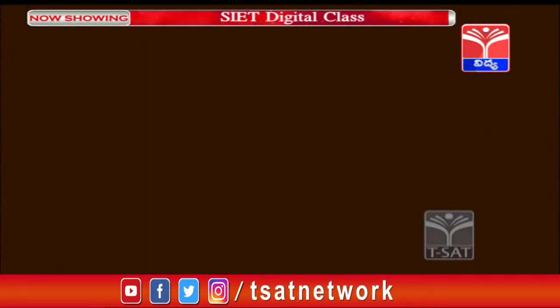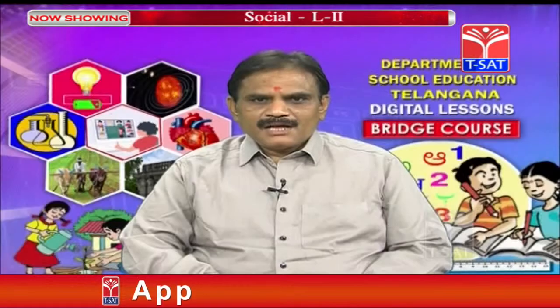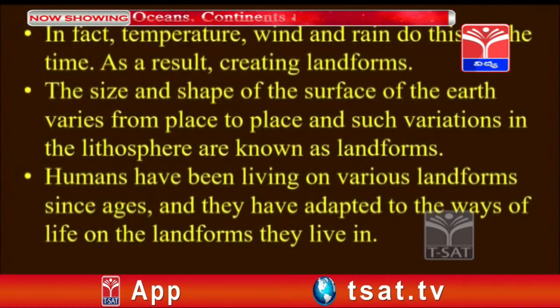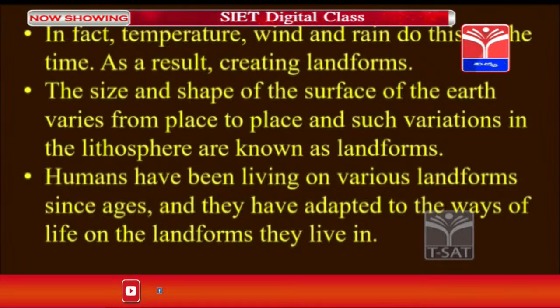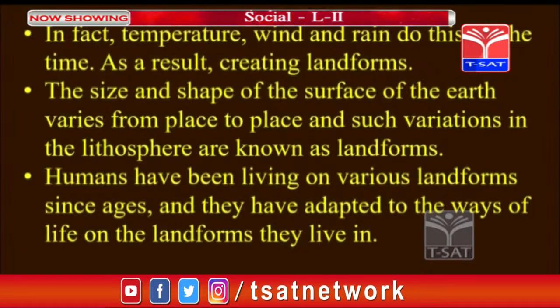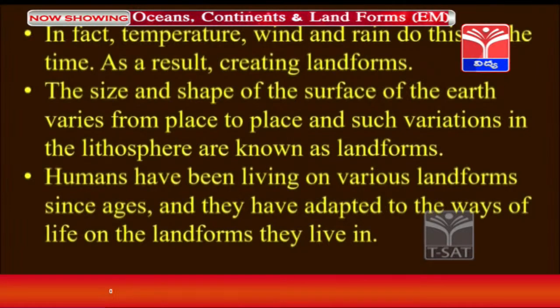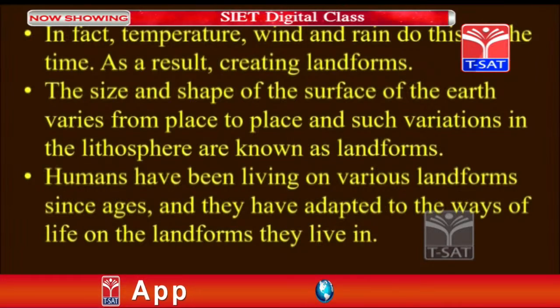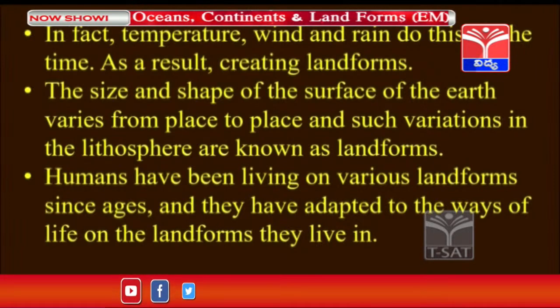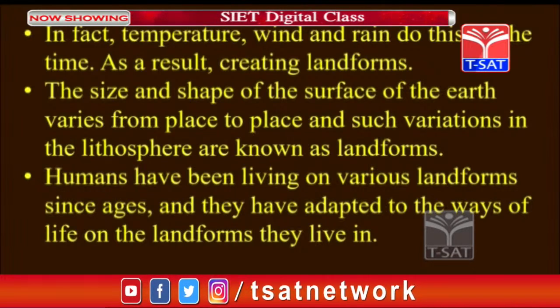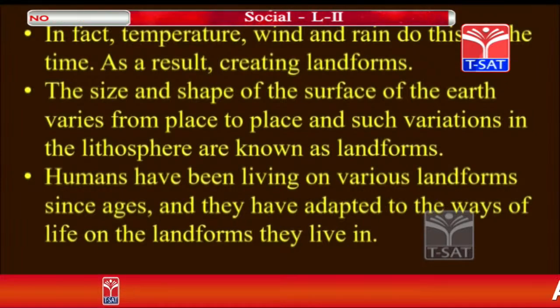Here, if you see the special features, what are the landforms? In fact, temperature, wind and rain do this all the time, and as a result they create the landforms. The size and the shape of the surface of the earth varies from place to place, and such variations in the lithosphere are known as landforms, the different types of forms of the land. Humans have been living on various landforms since the ages, and they have adapted to live on these landforms.